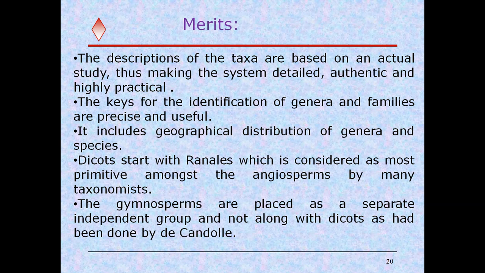So De Candolle is the predecessor of Bentham and Hooker. He proposed his classification before the Bentham and Hooker classification. Based on it, they improvised De Candolle's classification. Unlike De Candolle, who clubbed both the gymnosperms and dicots, they separated the primitive gymnosperms from the dicots.